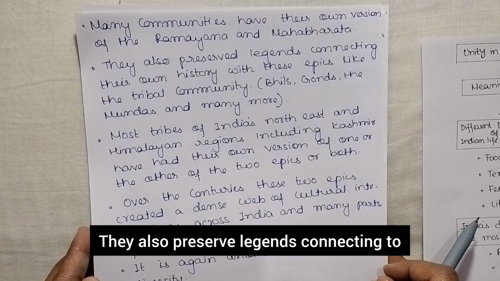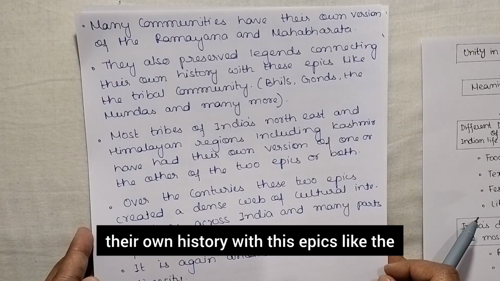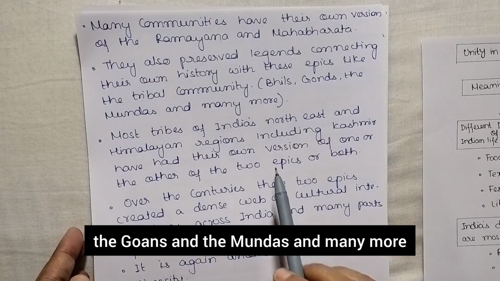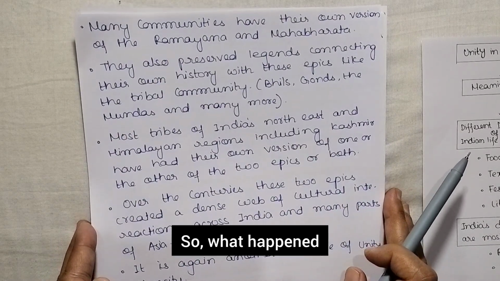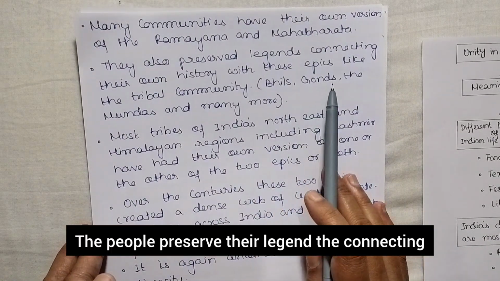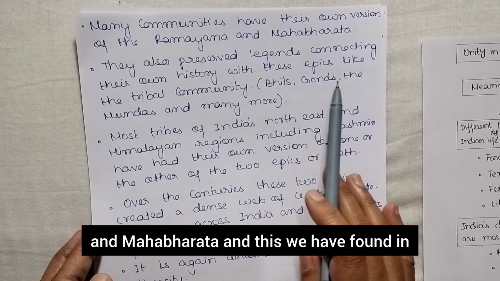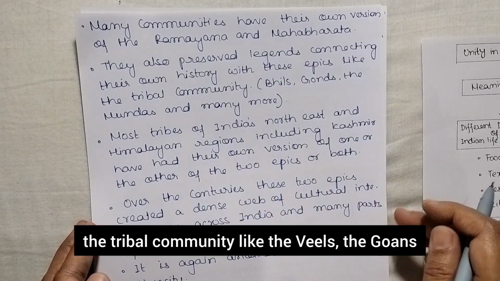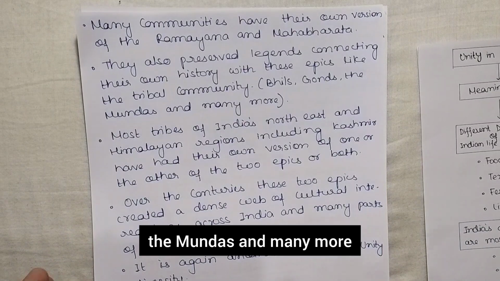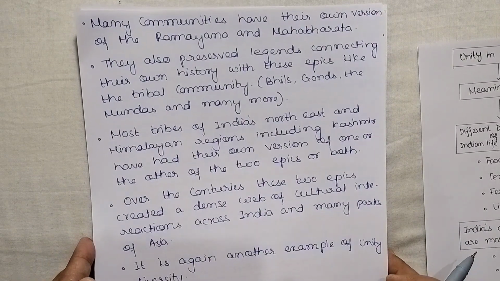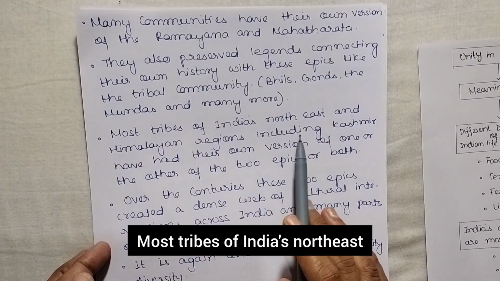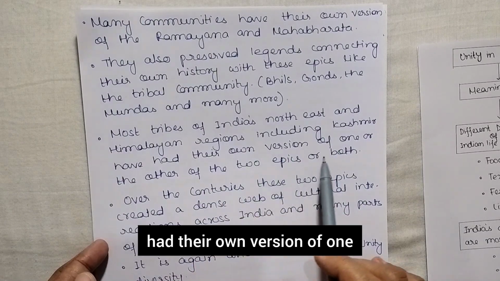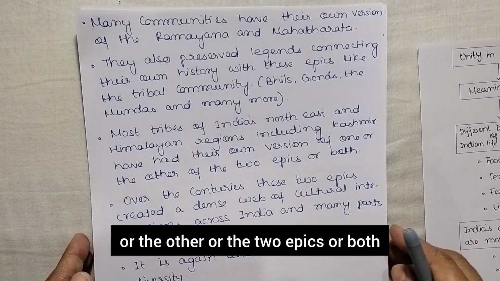They also preserve legends connecting to their own history with these epics, like the tribal communities, the Bhils, the Gonds, and the Mundas, and many more. So, what happened? The people preserve their legends connecting with the Ramayana and Mahabharata, and this we have found in the tribal communities like the Bhils, the Gonds, the Mundas, and many more. They have a story behind it. Okay. Most tribes of India's northeast and Himalayan regions, including Kashmir, have had their own version of one or the other or both epics.